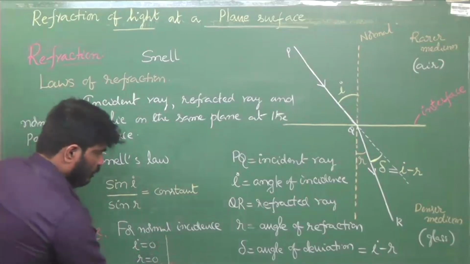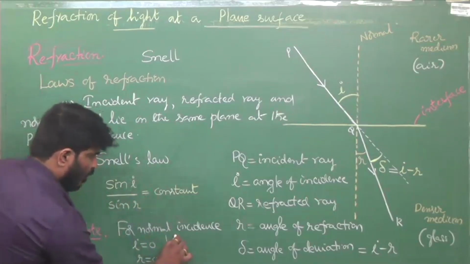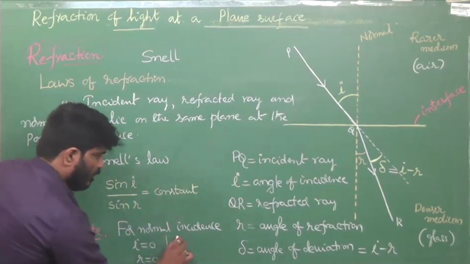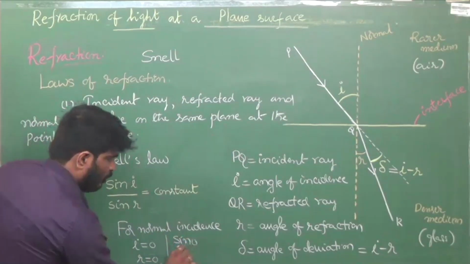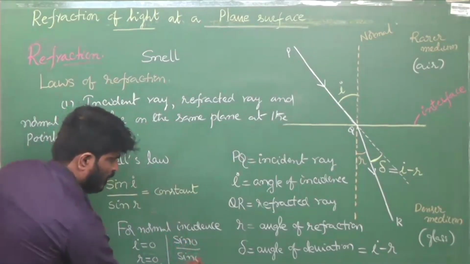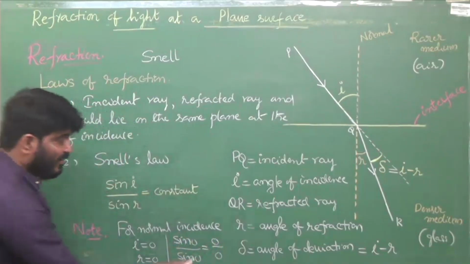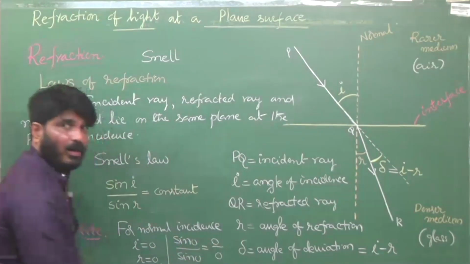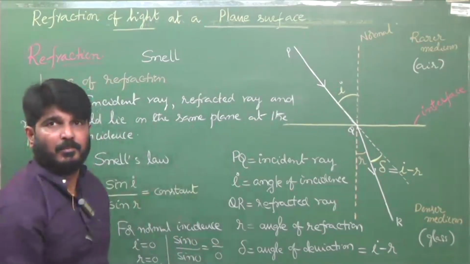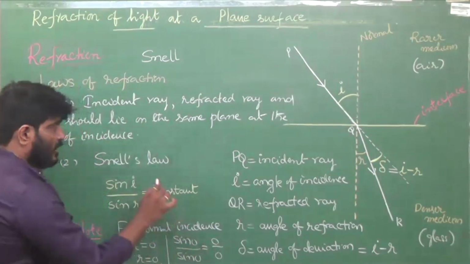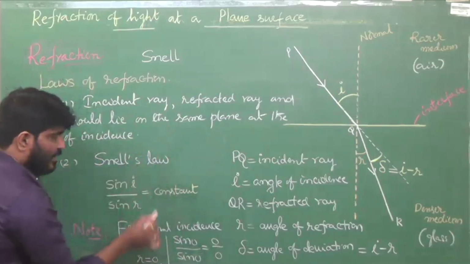Then sine 0. What is sine 0? We all know it is 0. Then 0 by 0 is undefined. That's why Snell's law is not valid.